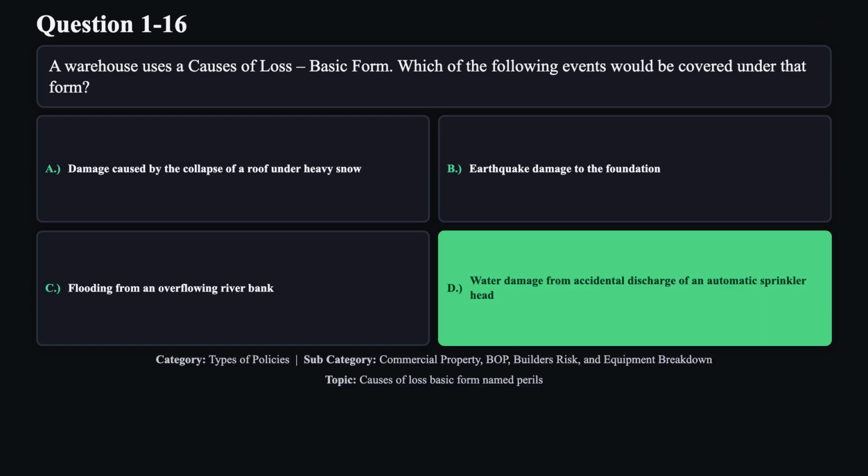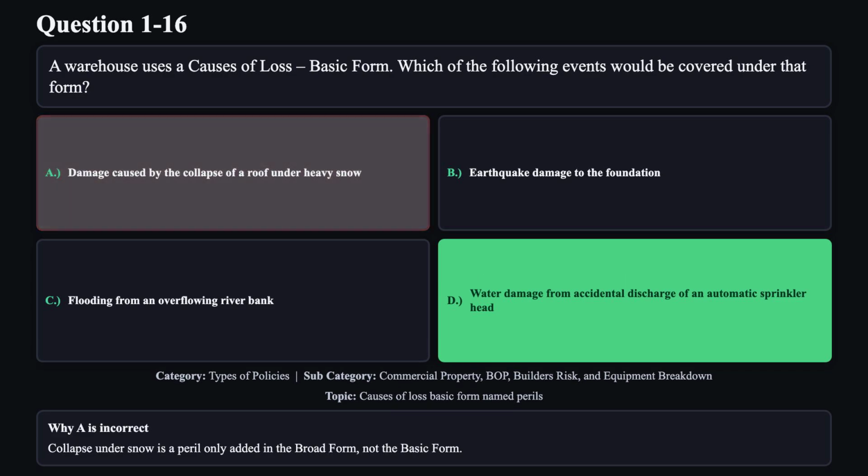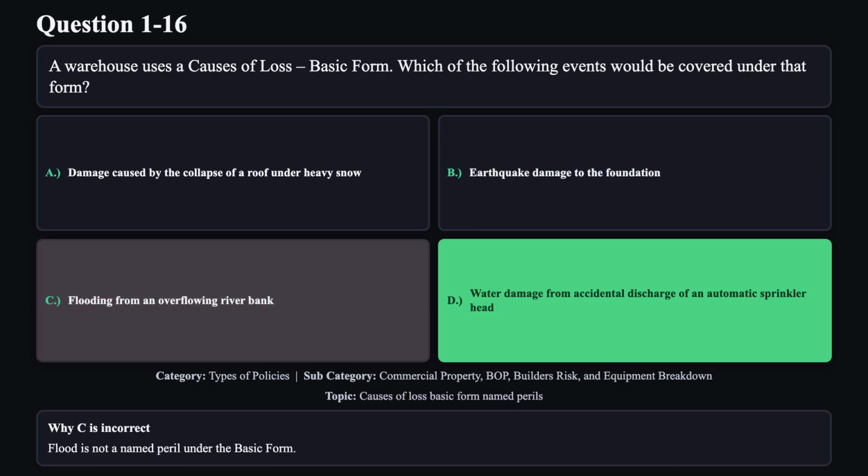The correct answer is D. The basic form specifically names sprinkler leakage among covered perils. Collapse under snow, flood, and earthquake are not included in the basic form's named perils. Reason A is not correct. Collapse under snow is a peril only added in the broad form, not the basic form. Reason B is not correct. Earthquake is excluded under the basic form's named perils. Reason C is not correct. Flood is not a named peril under the basic form.